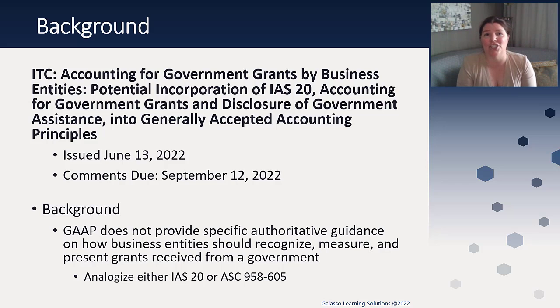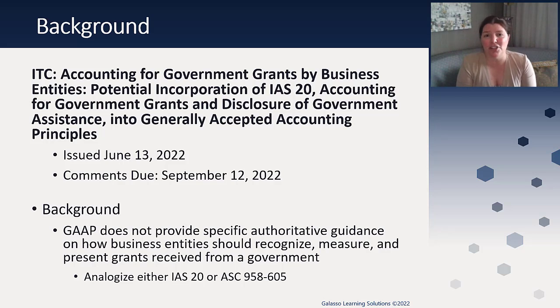And so in this invitation to comment, they are looking at accounting for government grants. While IAS 20 is much broader in terms of government assistance, the way that this ITC is looking at it is specifically government grants by business entities and the potential use of IAS 20 for the accounting for these items. And so one of the things they're considering is potentially incorporating IAS 20, which is accounting for government grants and disclosures of government assistance, into generally accepted accounting principles here in the United States. So this was just issued on June 13th and comments are due September 12th.